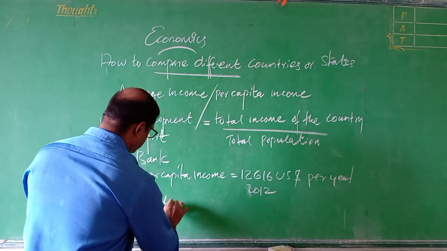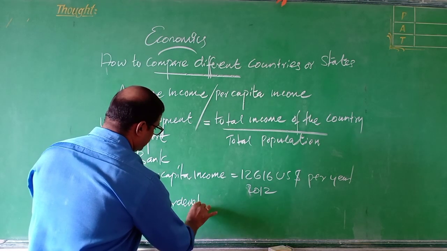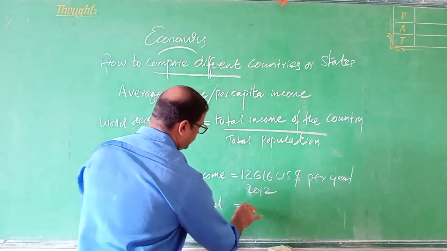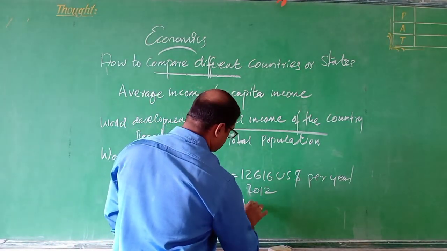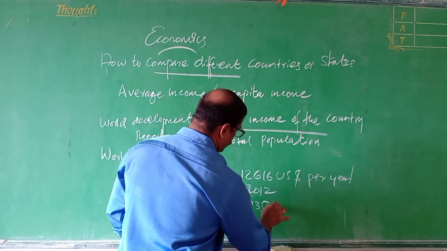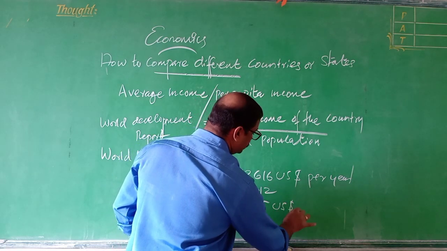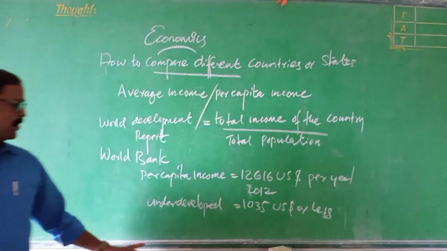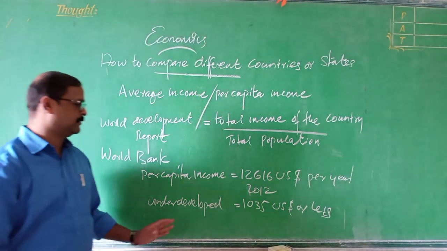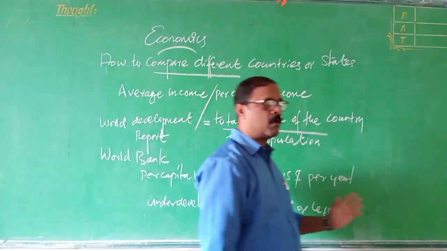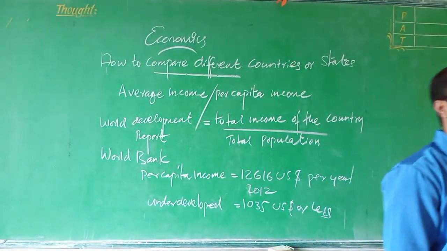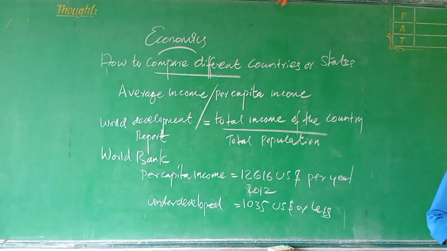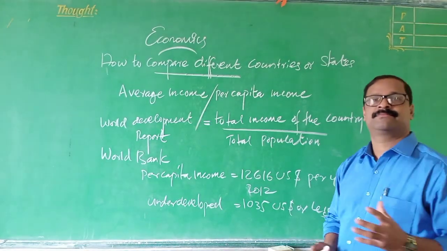Underdeveloped countries are those whose per capita income is 1,035 US dollar or less. US dollar 1,035 per annum or less per capita income. These countries are in the category of underdeveloped countries.